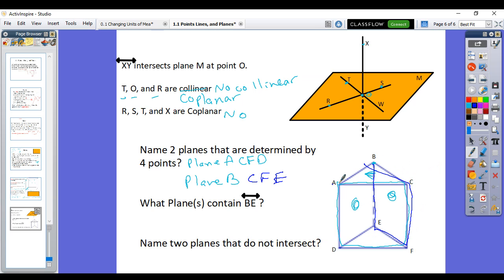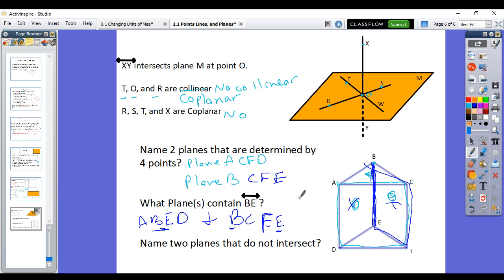All right. Now, what planes intersect B, E? So this back one right here, what 2 planes intersect this whole line? Well, it'll be this one and this one. It'll be plane A, B, E, D, and plane B, C, F, E. Now, what's important when talking about intersection, what planes contain these 2, is that these 2 letters have to exist in that plane as well.